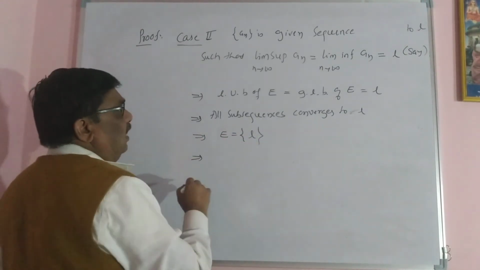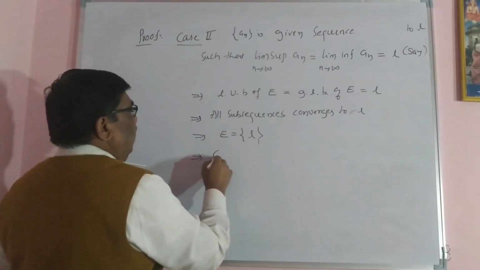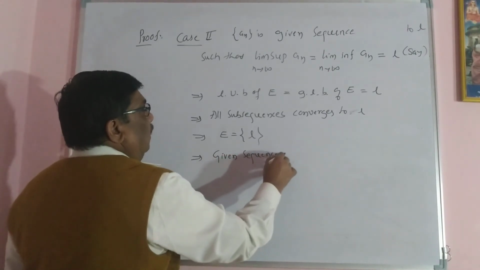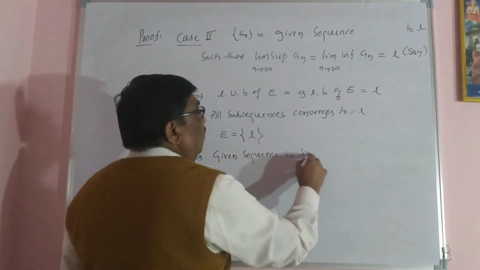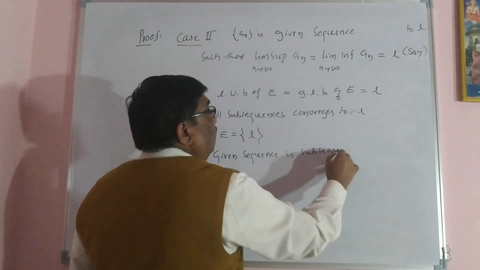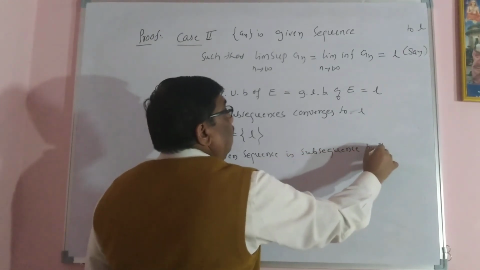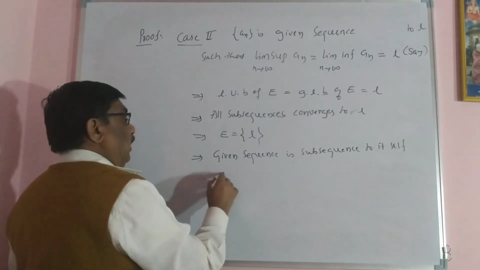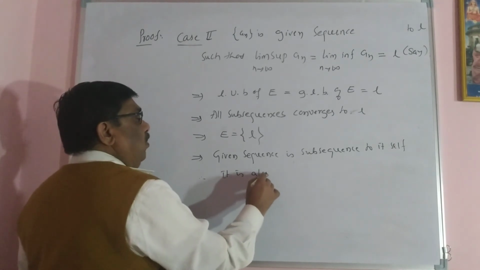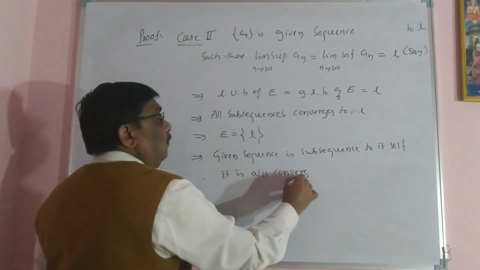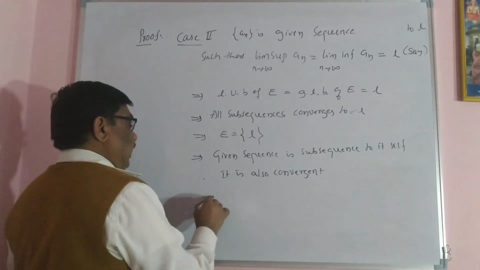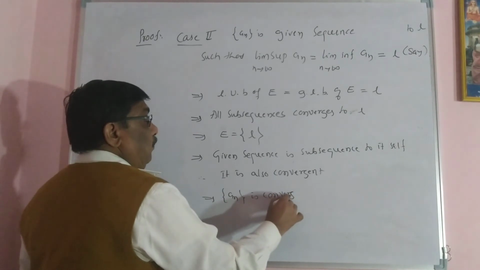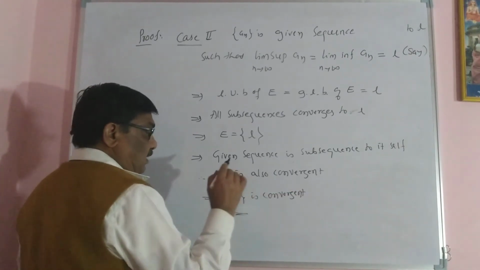All subsequences converge to L means the given sequence, being a subsequence of itself, is therefore also convergent. This implies a_n is convergent. Yes, this is the proof.